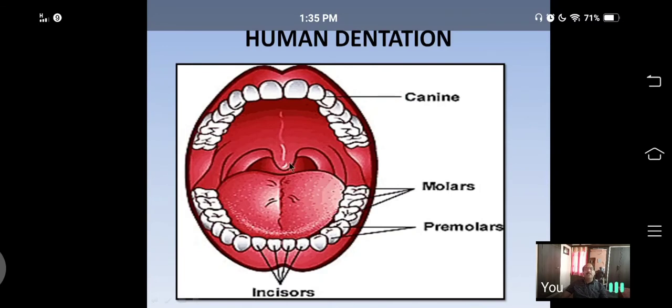Human dentition is also called thecodont. First I said diphyodont, then I said heterodont. Now I am telling about thecodont. It means all teeth are lodged in the sockets of the bones, which is called thecodont.